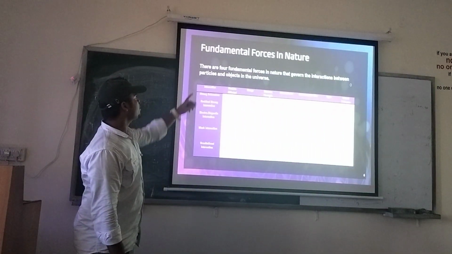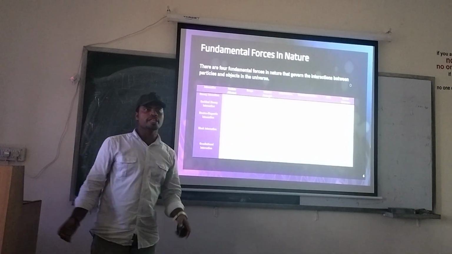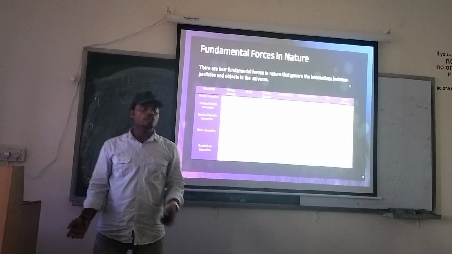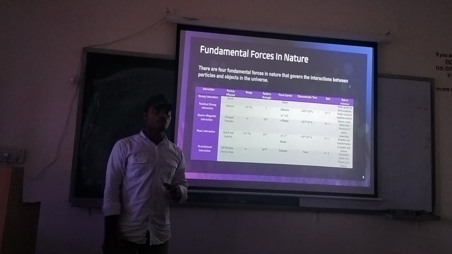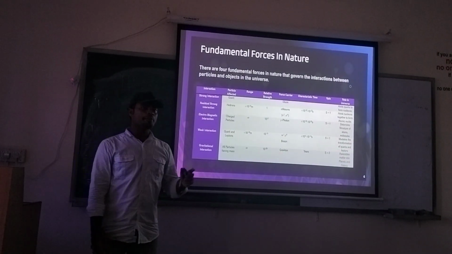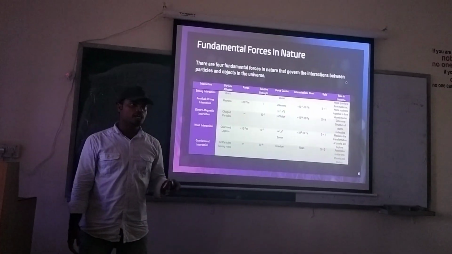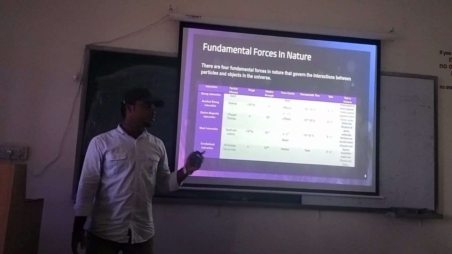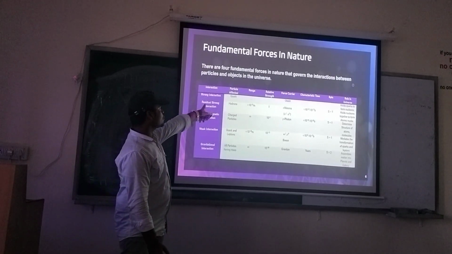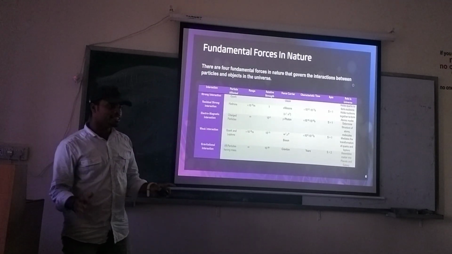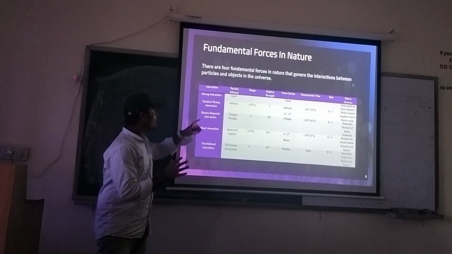Next comes the fundamental forces in nature. Everything that we see in nature, all the forces and all the interactions, are broadly classified into 4 forces. These are the gravitational force, the electromagnetic force, the weak nuclear force, and the strong nuclear force. But I have included another force which is known as the residual interaction. Let's see why I have included this.